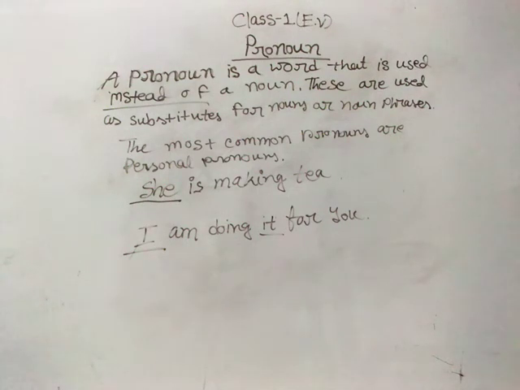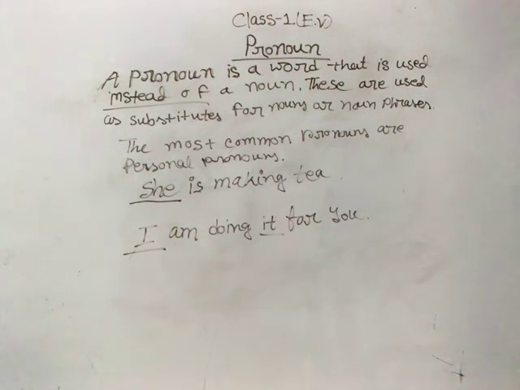So here logically "you" is a pronoun, and "you" is placed at the last place, at the ending of a sentence. We all know the object is also placed at the ending of a sentence. So logically, as "you" is the last part of this sentence, it is undoubtedly an object.